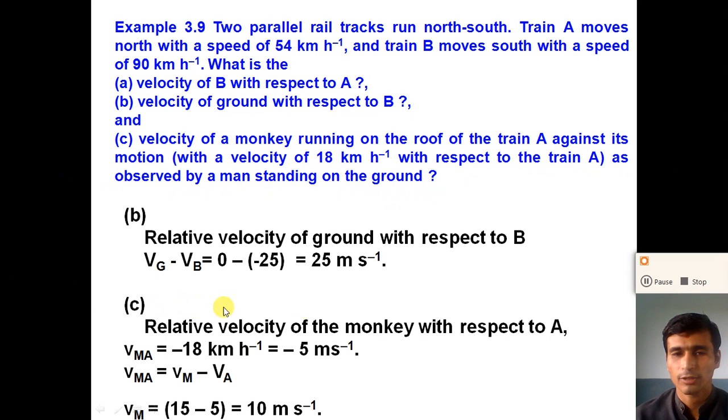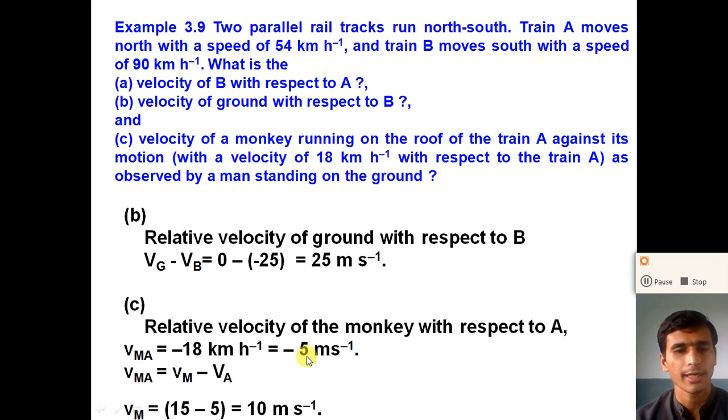So the velocity of the monkey with respect to train A is Vma equal to minus 18 km per hour. Converting this into meter per second, we get the velocity of the monkey with respect to train A as minus 5 meter per second. Why minus? Because the monkey is running against train A, in the opposite direction.